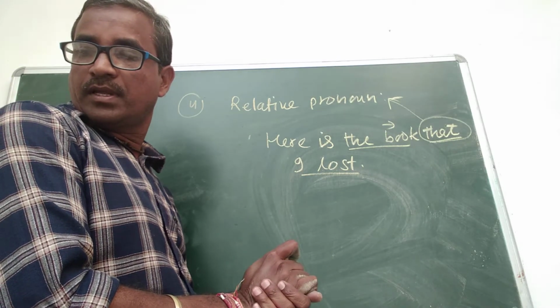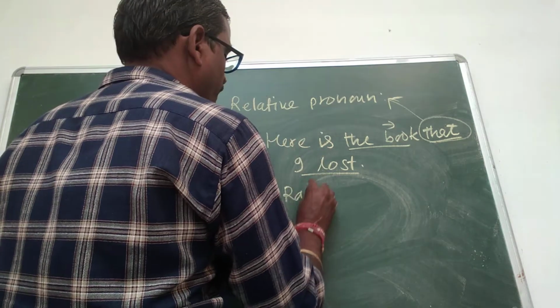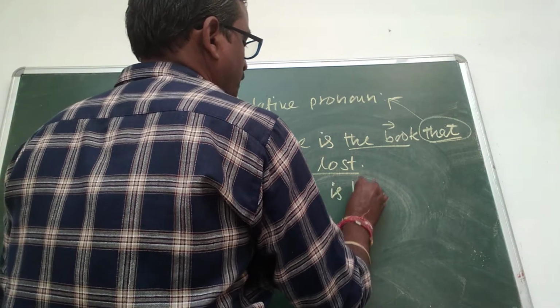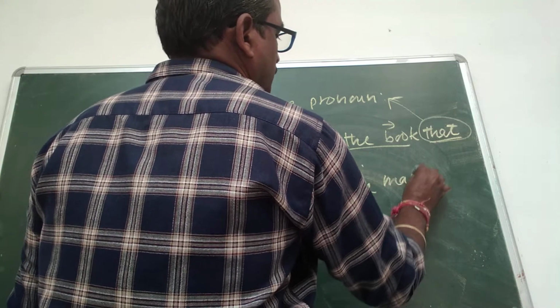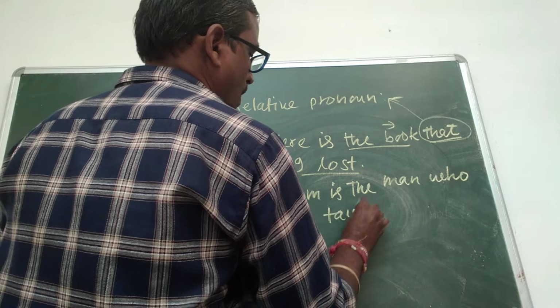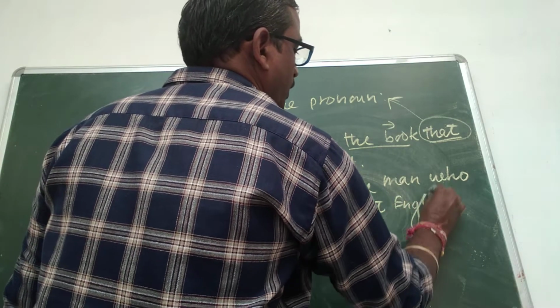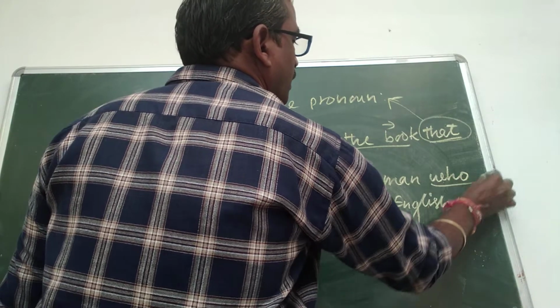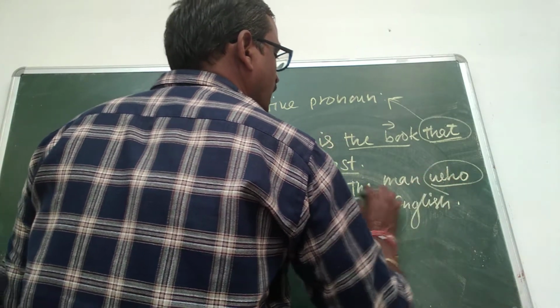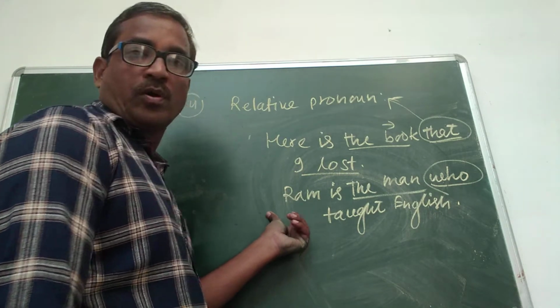Another example is, Ram is the man who taught English. Here, who is the word that is used for Ram. So, who is a relative pronoun.